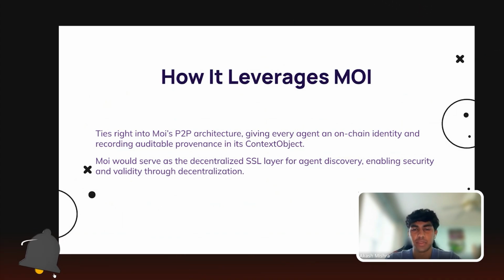The way we think about it is MOI is the decentralized SSL layer for agent discovery. Instead of TLS certificates for specific websites, we have MOI-native identities and interaction proofs for agents. This gives orchestrators and users a neutral layer to verify who they're talking to and how the agent has behaved over time using the primitives on MOI.